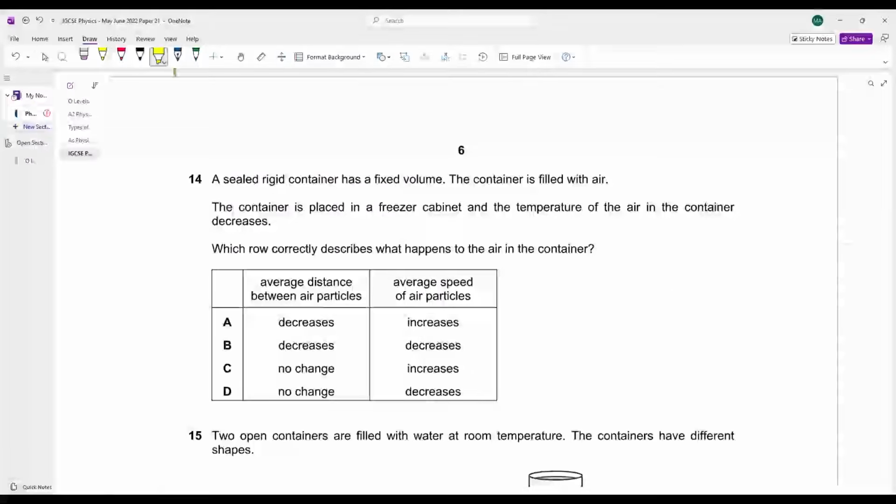A sealed rigid container has a fixed volume. Make sure this is important. The container is filled with air. The container is placed in a freezer and the temperature decreases.